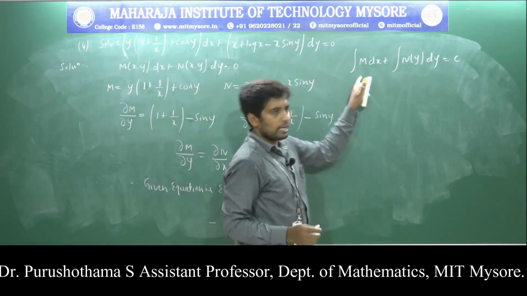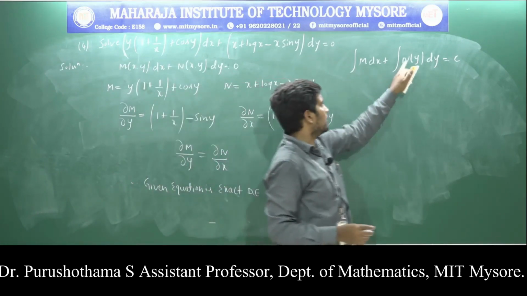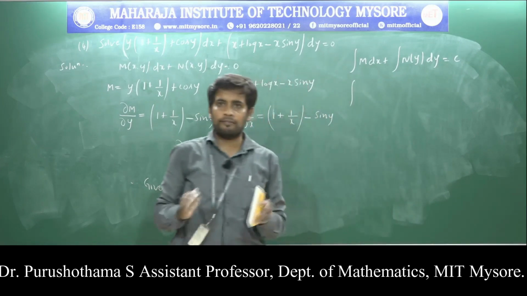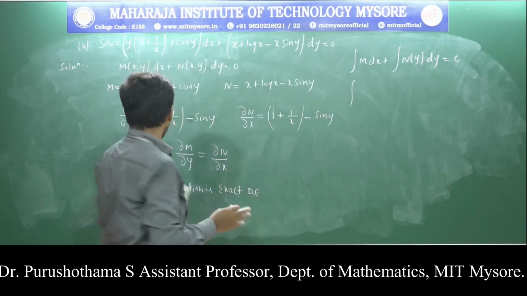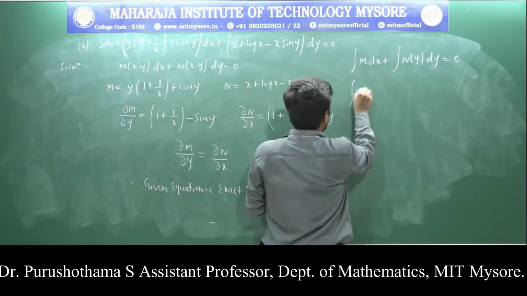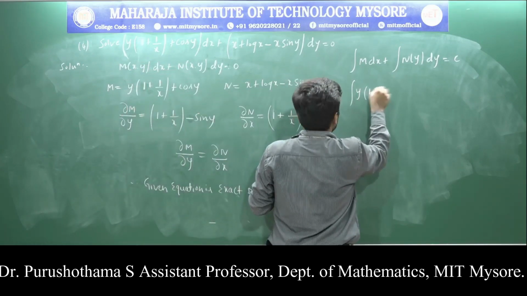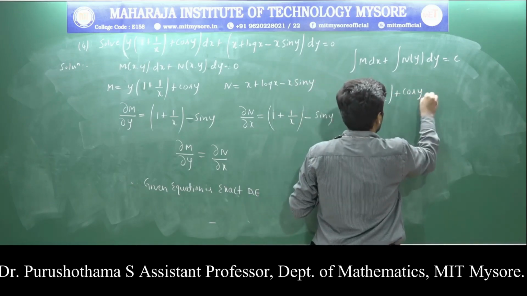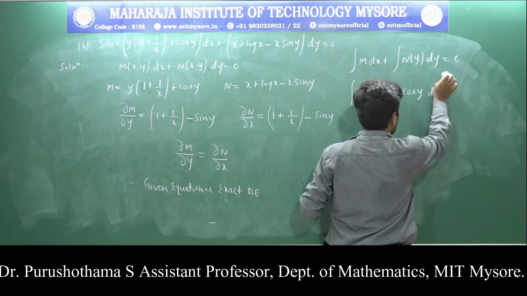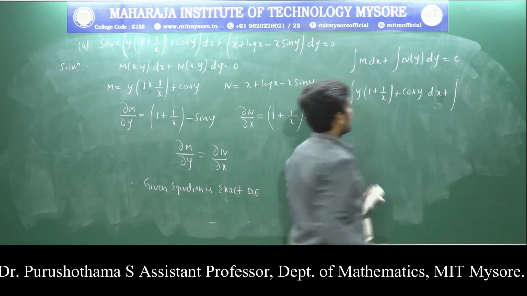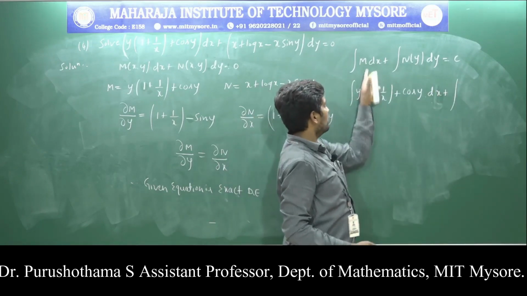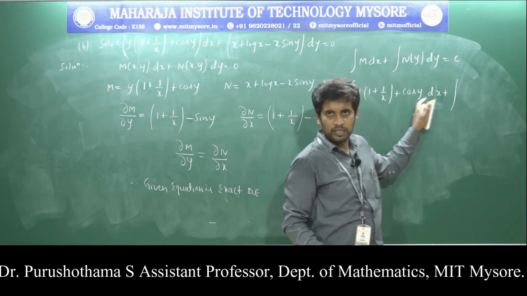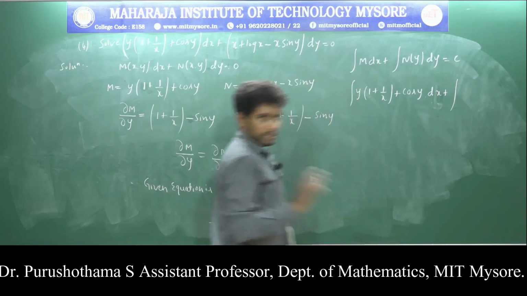Therefore, the integral of m with respect to x plus n of y dy is equal to c. In place of m, replace m with y times (1 plus 1 by x) plus cos y, with respect to x, plus n of y.